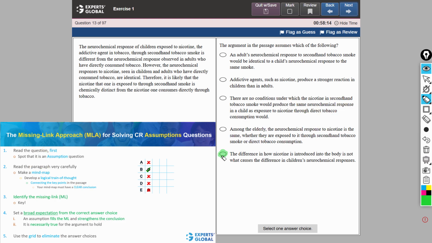Answer choice E fills the missing link, thereby strengthening the conclusion, and is something that must be true for the argument to hold. Therefore, E is the correct answer choice.